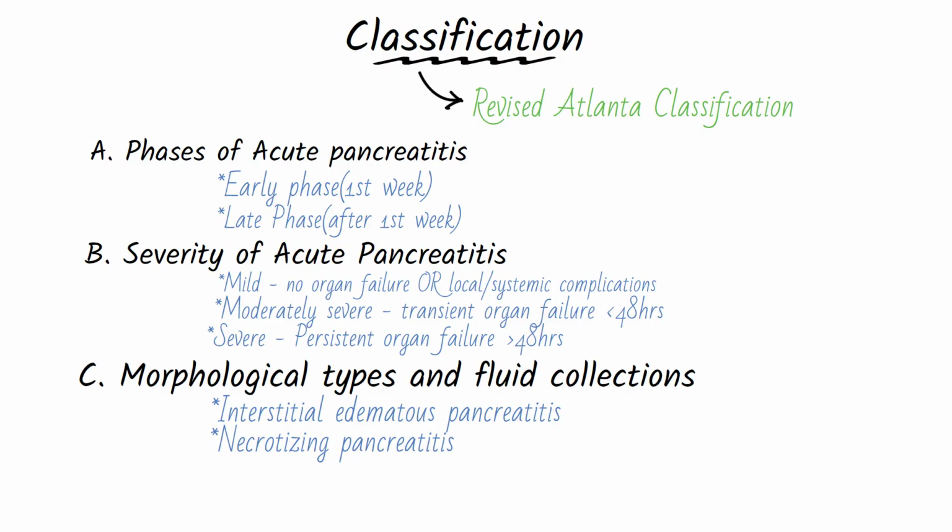Then necrotizing pancreatitis is the presence of pancreatic or peripancreatic necrosis. Under this, there is acute necrotic collection that occurs early, less than 4 weeks, contains both fluid and necrotic debris and has no defined wall. Then there is walled-off necrosis that develops later, at 4 weeks or more, and is a mature encapsulated collection of necrotic debris.